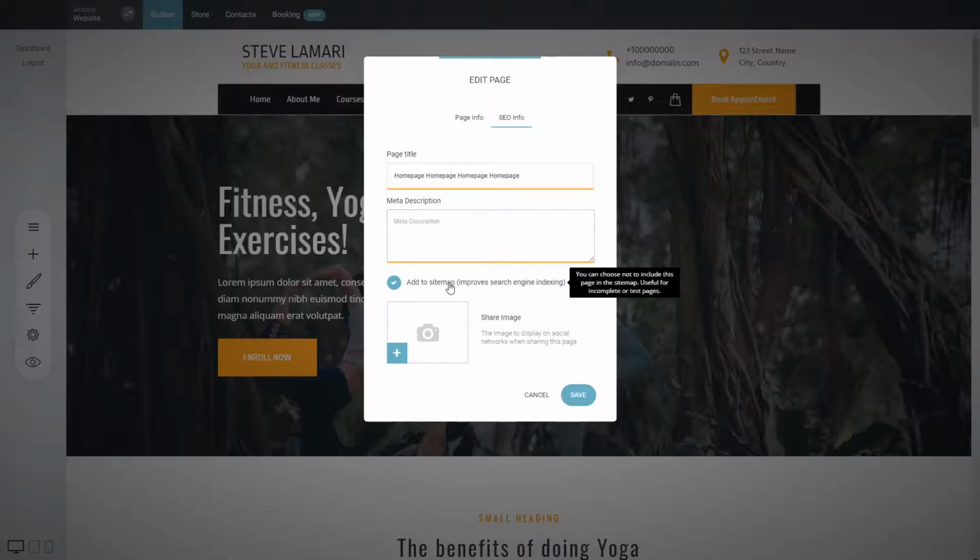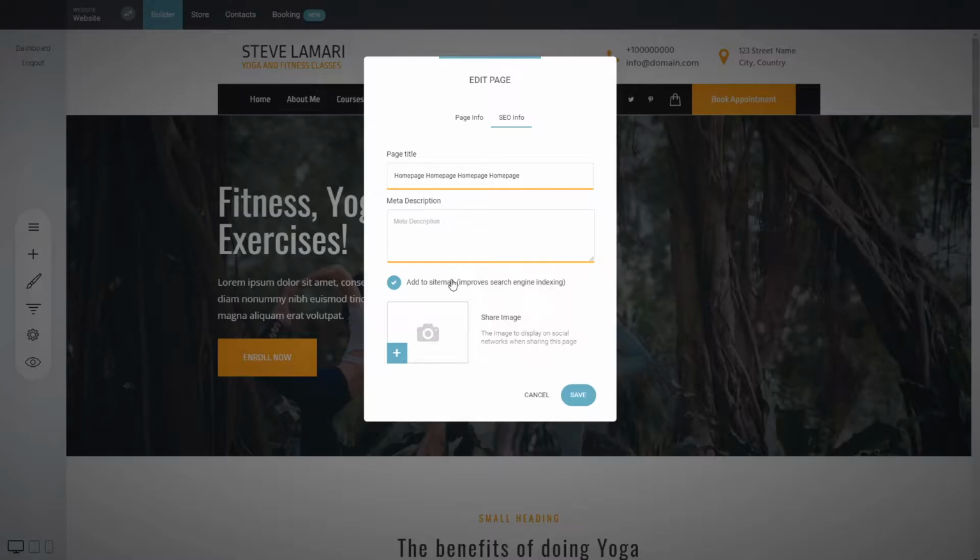Now the sitemap by default will be added. This is the sitemap that Google and other search engines use to index, to find your pages. So if you have a page on the sitemap, it will be easy for search engines like Google to find you. If you don't have it, it will be harder. But if you still have a link to this page anywhere on your website that Google searches, they will still find your page because there is a link to it, and the bot, the crawler, will find that page. So if you really don't want anybody to see it, just remove it from the sitemap and don't have any links to your page, so that it is basically hidden from the web.